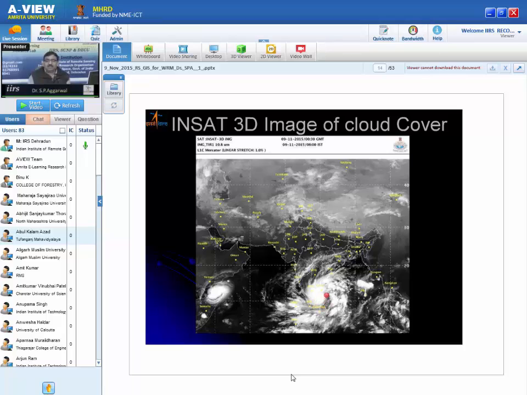Because it is forming a deep depression, a cyclonic type of formation, I am sure there is going to be heavy wind speed. So this type of information, even for today, I can see sitting at my place. So much information you are getting from such images.